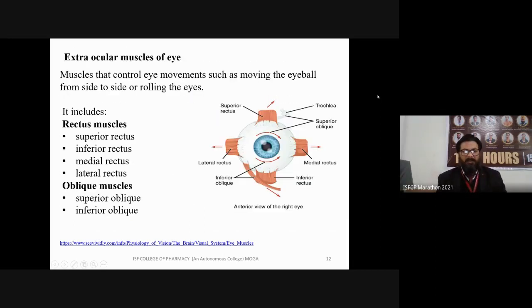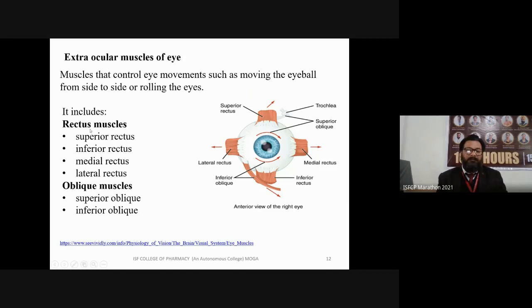Then we also discussed the muscles of the eye responsible for the movement of the eyeball from side to side or rolling. There are different types of muscles like the rectus muscle. Please remember this word, rectus muscle. Do not confuse it with other terms. There are four types of rectus muscle on the basis of their location.